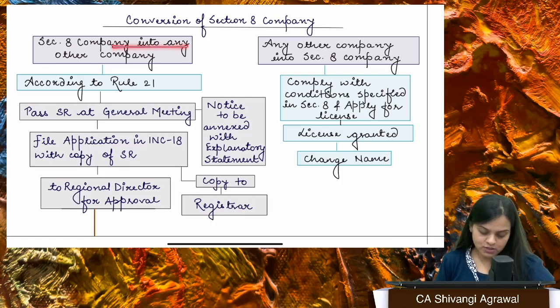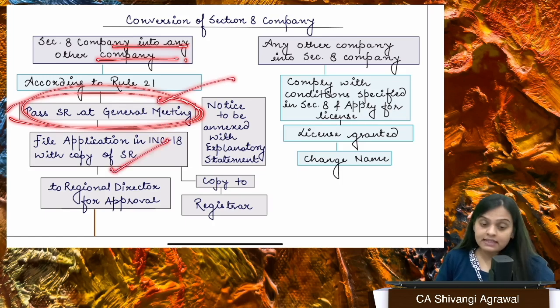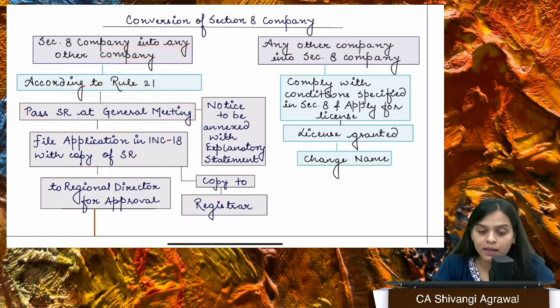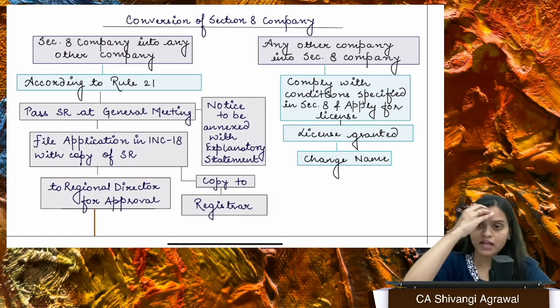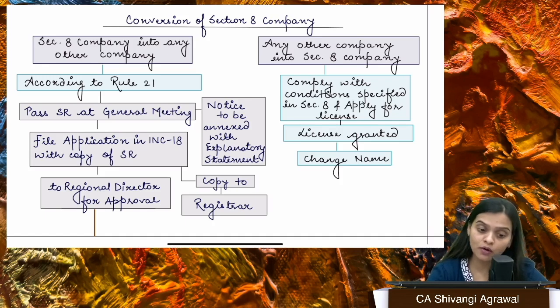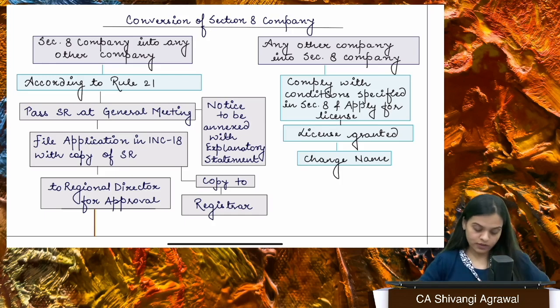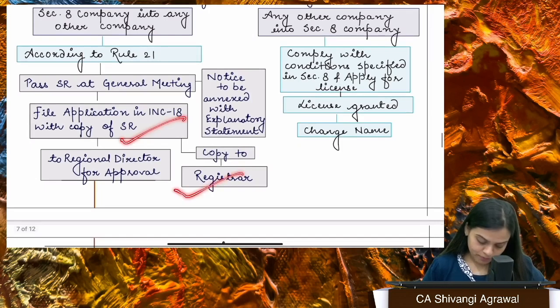So if you are converting Section 8 company into any other company, you need SR at general meeting. The next thing is that you need approval from regional director, right? So you will also make an application to RD, right? And you will give a copy of it to registrar. You have to attach a lot of things. You have to attach the proof that you have given it to the authorities, also what representation you have got from the authorities, right? And that is what you'll get. So you file an application to them also and a copy to registrar.